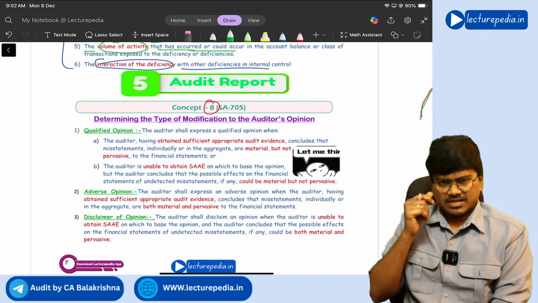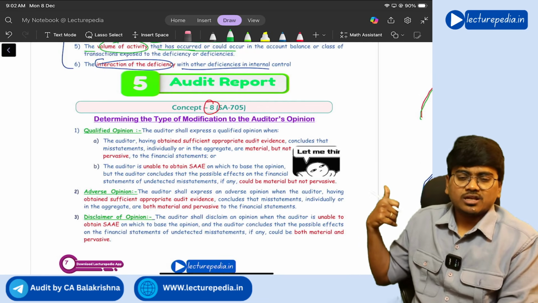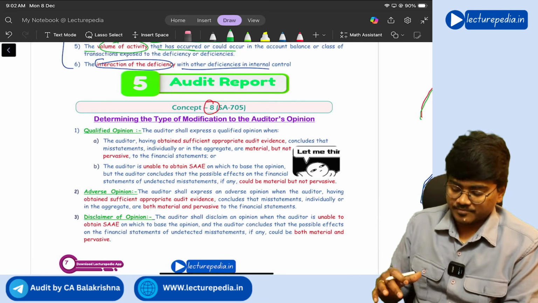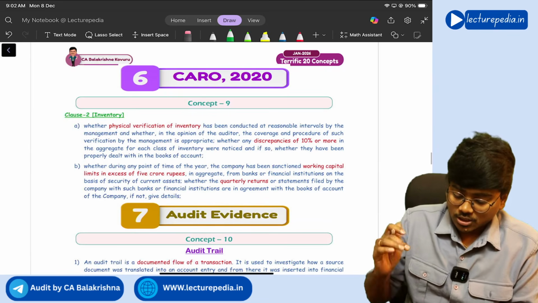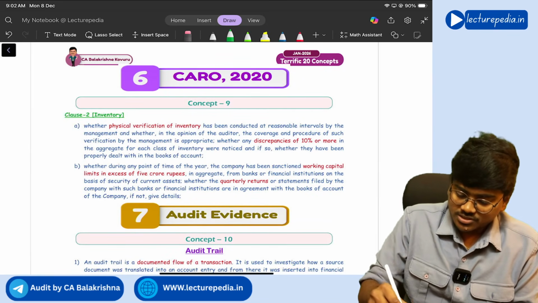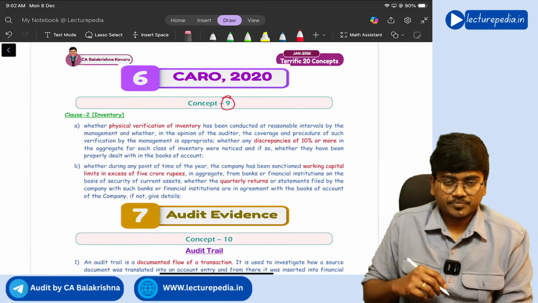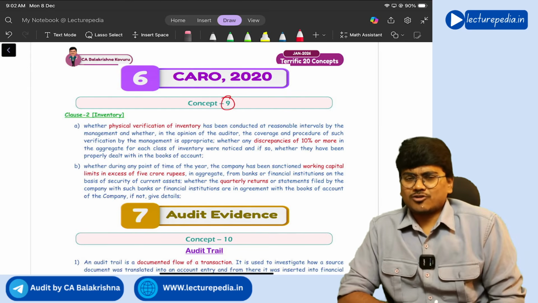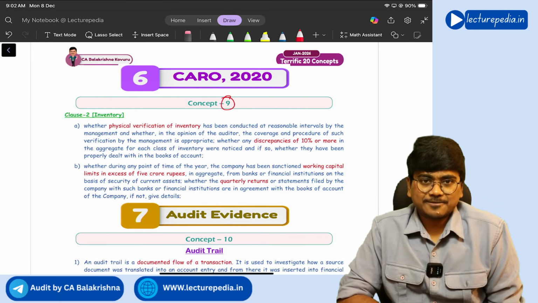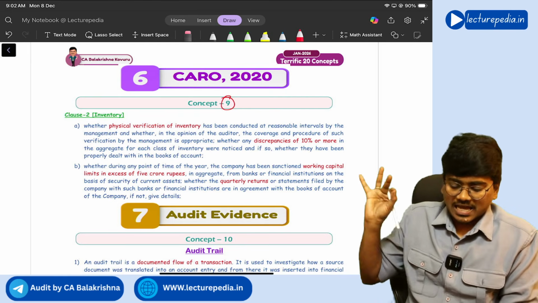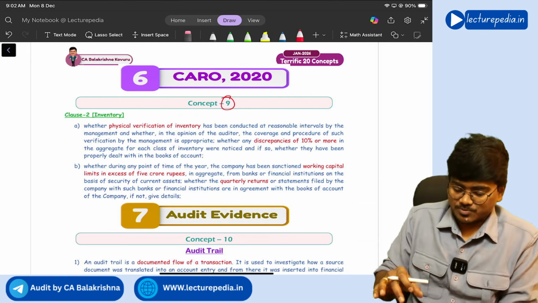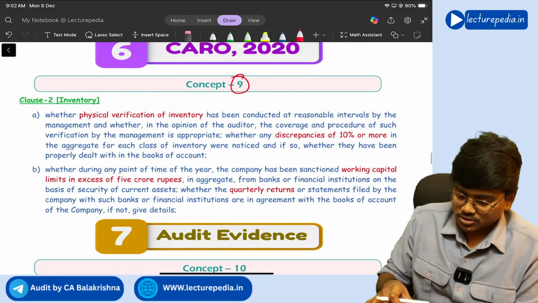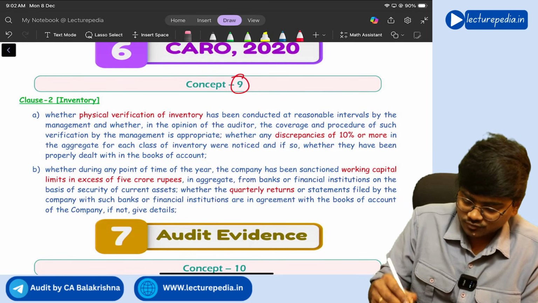So whatever I have explained to you, the same thing you will find here. Next, concept number 9, which is related to CARO. Clause 2 of CARO deals with inventory. Correct or not? So first of all, I'll read clause 2, then I'll explain it to you. In this clause 2, there are some points that you need to focus on.